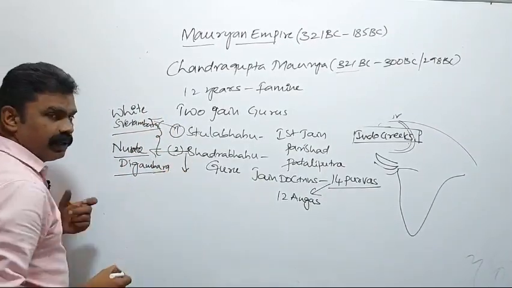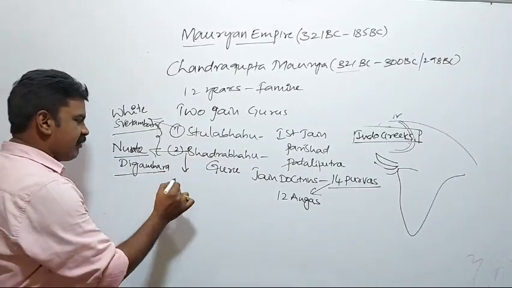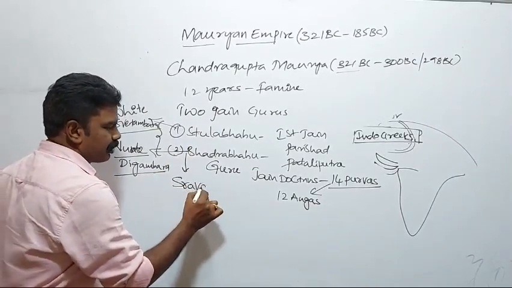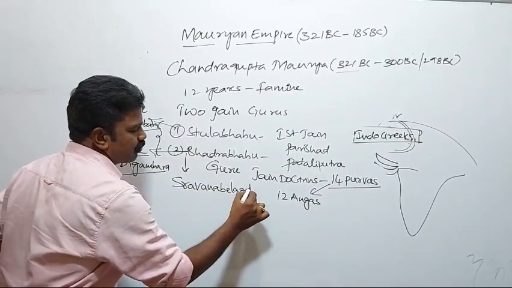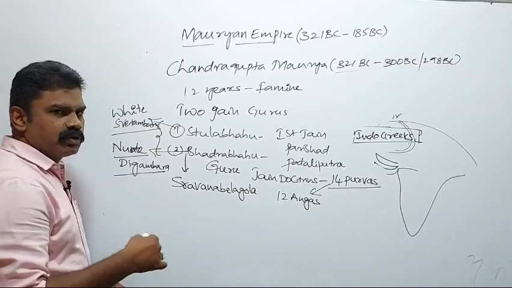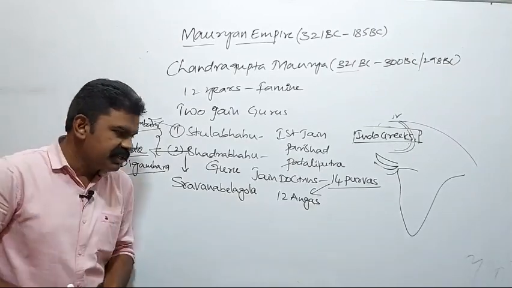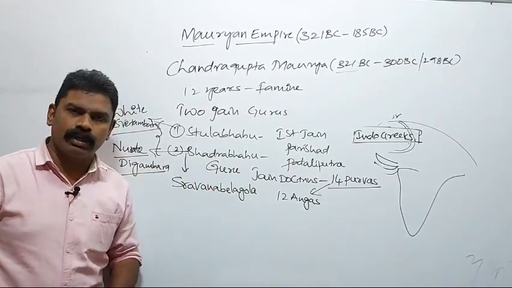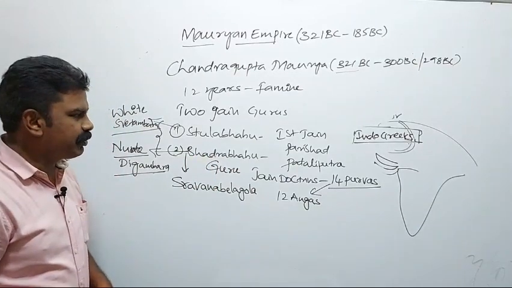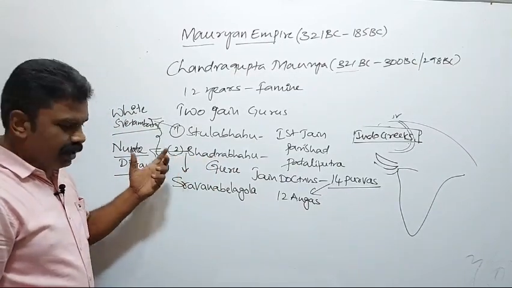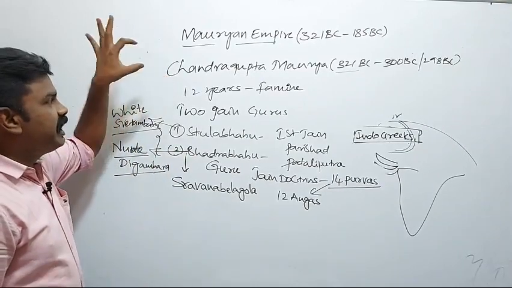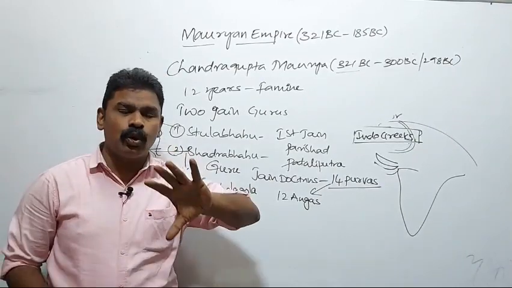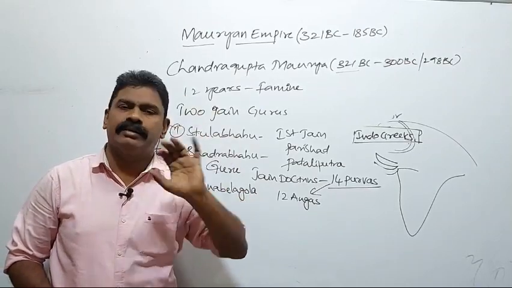Bhadrabahu went to South India. He went to Sravana Belgola and settled there. It was at this moment that Chandragupta Maurya abdicated his throne for the cause of his son.